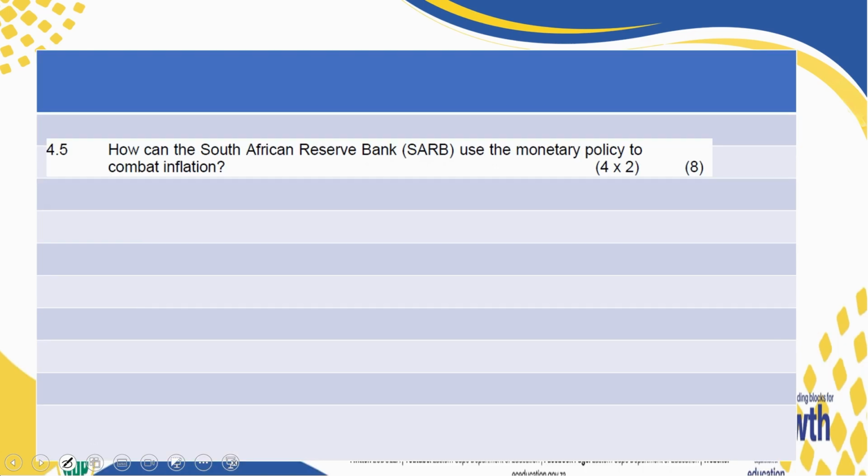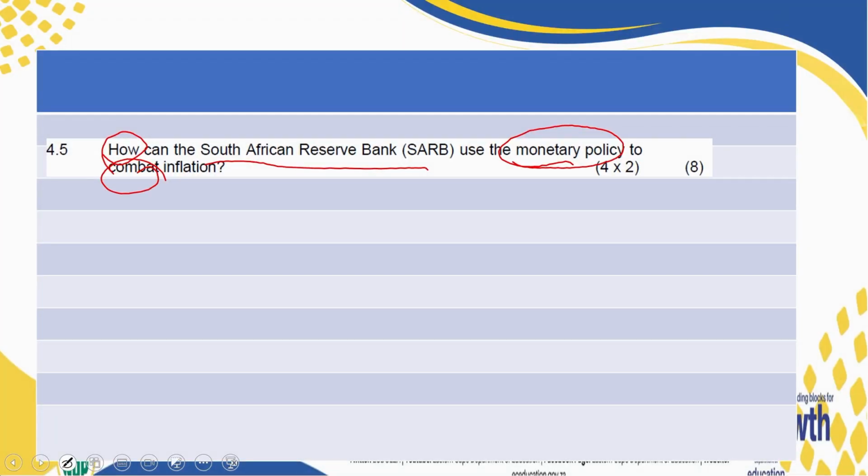Now, I'll leave you with a higher order question. How can the South African Reserve Bank use the monetary policy to combat inflation? The action verb there is how. And you need to show how by explaining, not leaving a point whereby we are going to say, so what? And we are talking about the monetary authority, which is the subject, and how do they use the monetary policy to combat? To combat is to curb, to reduce the inflation.